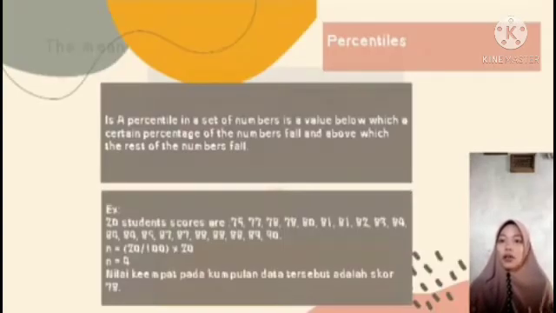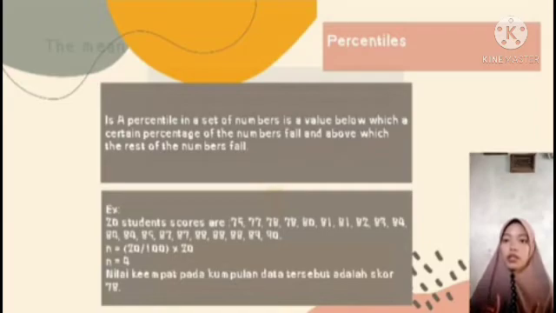Next, it's about when the distribution is skewed. Both the variability and the general shape of the distribution can be described and reported by percentile. What is a percentile? A percentile of a set of numbers is a value below which a certain percentage of the numbers fall and above which the rest of the numbers fall. For detail, look at this example.